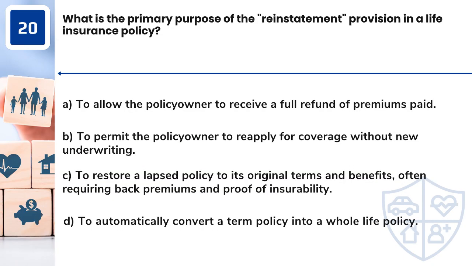Question 20. What is the primary purpose of the reinstatement provision in a life insurance policy? A. To allow the policy owner to receive a full refund of premiums paid. B. To permit the policy owner to reapply for coverage without new underwriting. C. To restore a lapsed policy to its original terms and benefits, often requiring back premiums and proof of insurability. D. To automatically convert a term policy into a whole life policy.